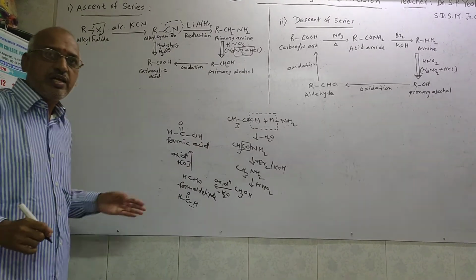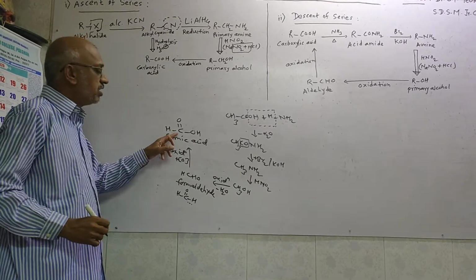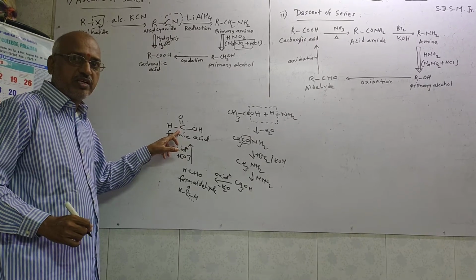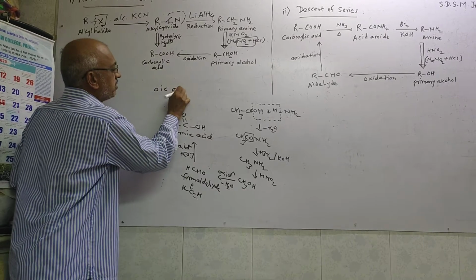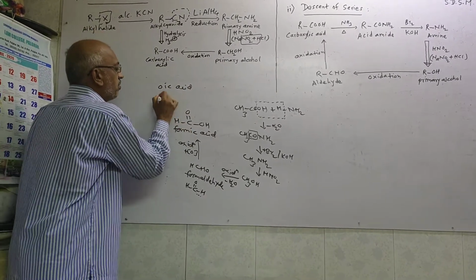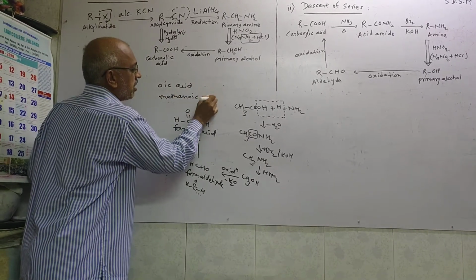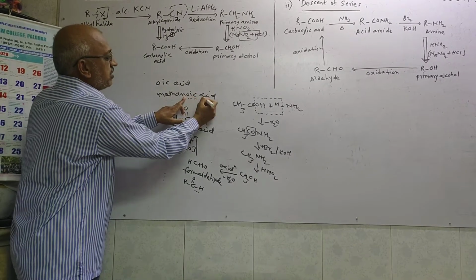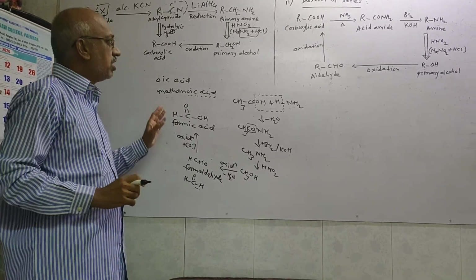Formic acid is the common name, and the IUPAC name we put with reference to one carbon. One carbon means methyl. In that, the ending e is replaced by oic acid, so its IUPAC name is methanoic acid.